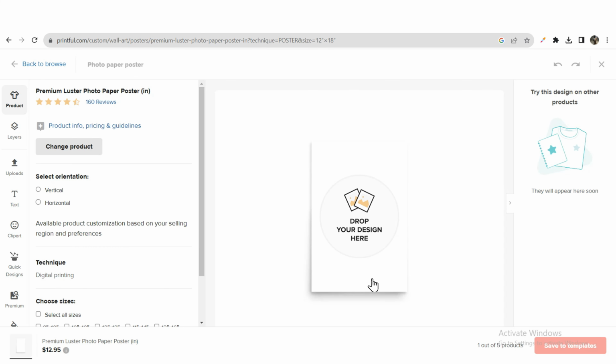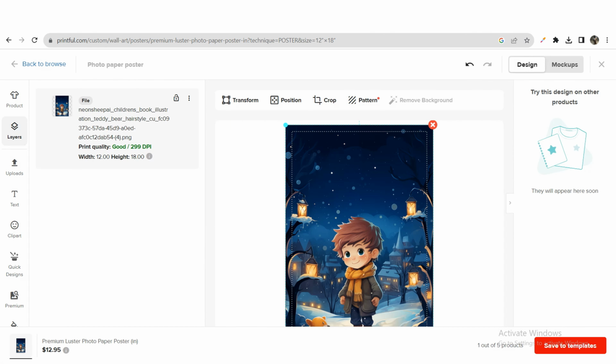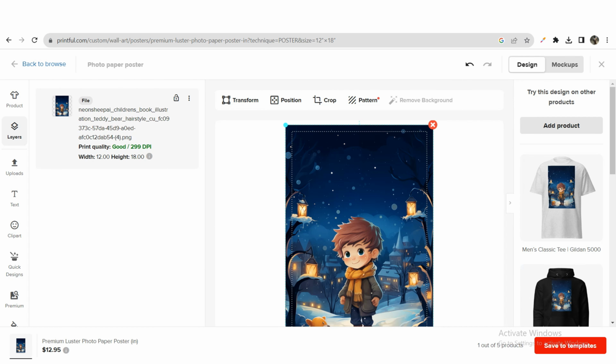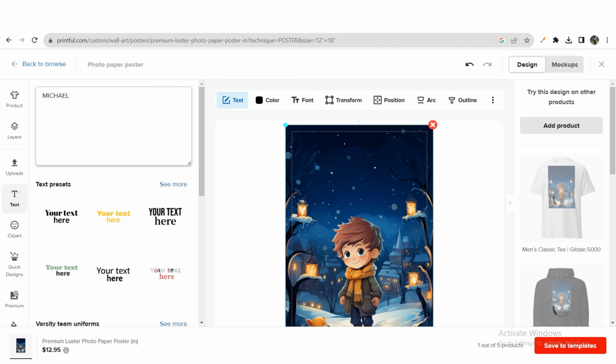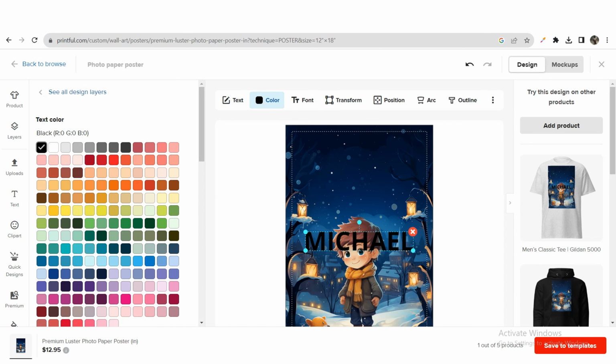But that's not all. Here, we will also create mock-ups for our products, which we will later use in marketing to showcase our product. Additionally, there are other alternative print-on-demand websites like Printful, among which I would highlight Printify and Gelato. Now I will create templates for our posters and design the final layouts.